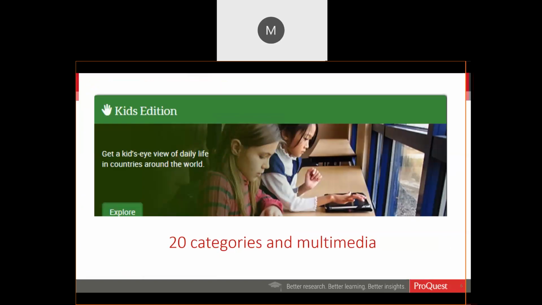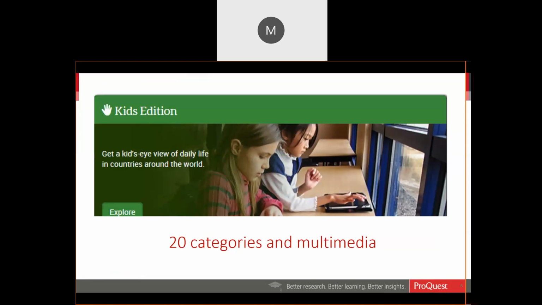The Kids Edition has more than 185 country reports, which teach upper elementary age and middle school users about the world. The reports have 20 categories and include multimedia content and tools for working with data. So this has up-to-date cultural information.